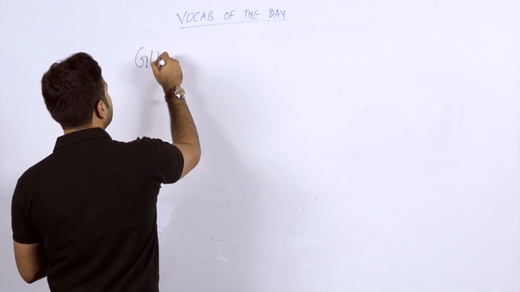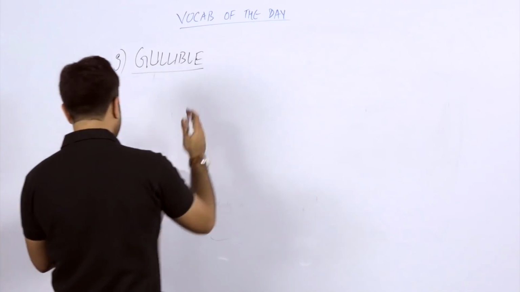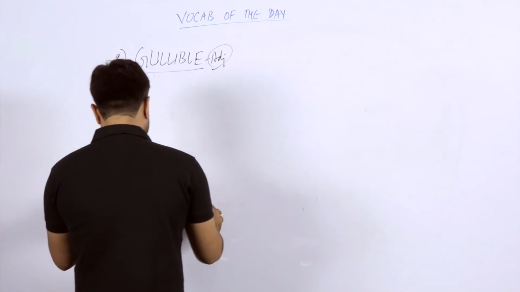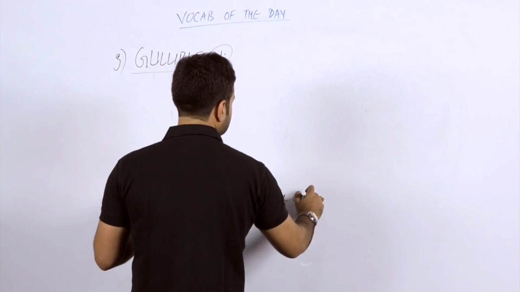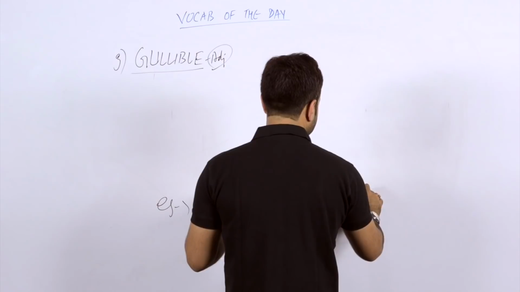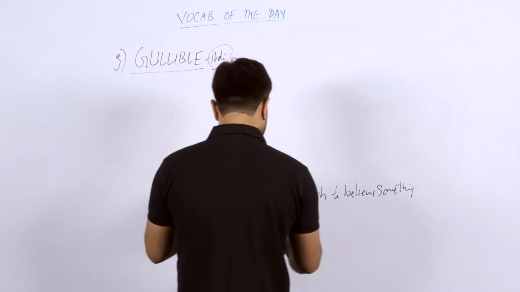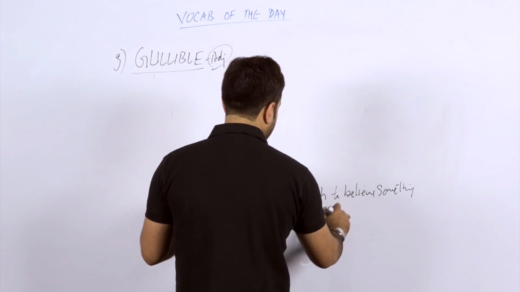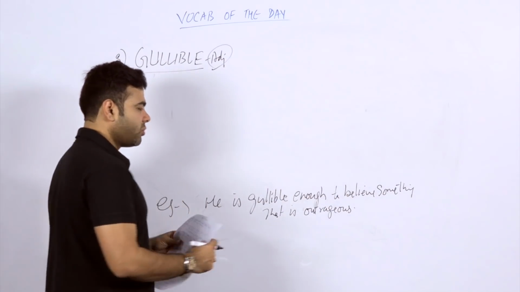Gullible is a very simple word. Actually, you may have used it many times in your conversation. The sentence is, he is gullible enough to believe something that is outrageous, obviously.